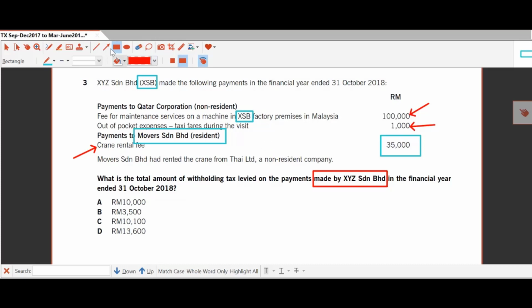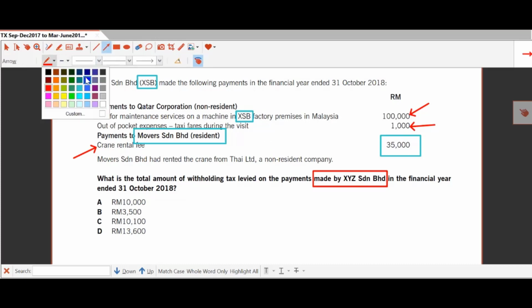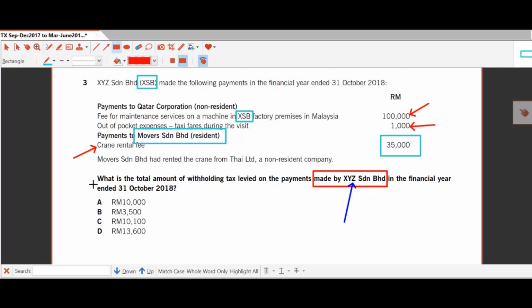So you got to be very clear about what you're dealing with in the question. So in this case, the question asks, what will XYZ or XSB be paying? So XSB will only pay for this. And because the withholding tax rate is 10%, so you will be paying 10,100. So the answer is C.